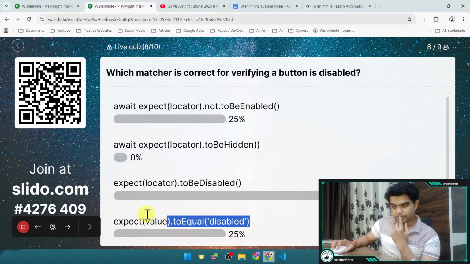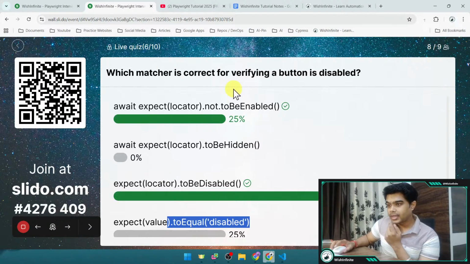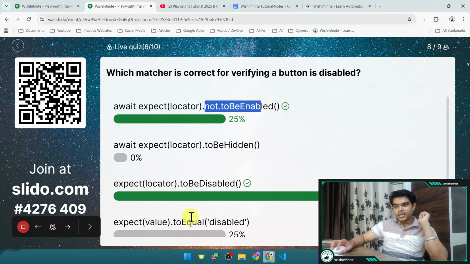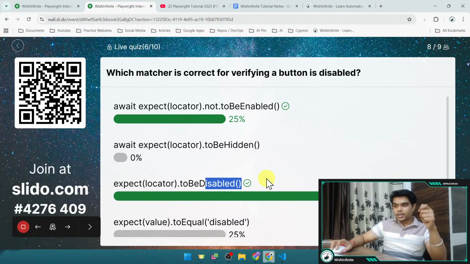Okay, now let me reveal the correct answer for this one. And actually that's what I was telling, right? It is a little tricky because there were two different correct answers. If people have selected this or this, for them the answer would be correct.